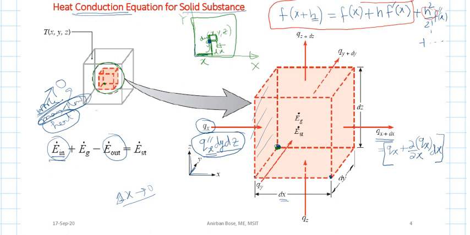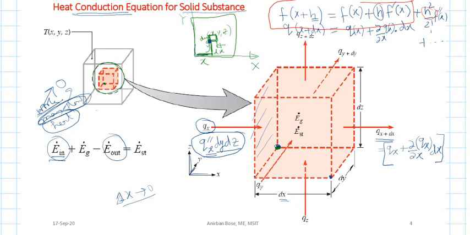So here f of x plus h is nothing but the value of the heat flux at x plus dx, which we want to find out in terms of qx plus del qx by del x, multiplied by h. Here h is dx.